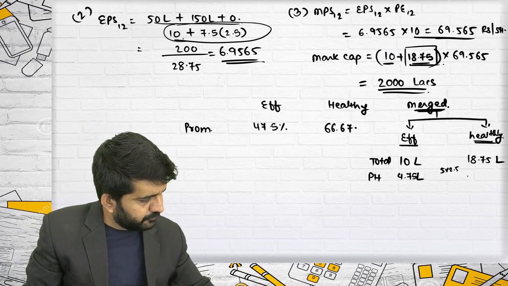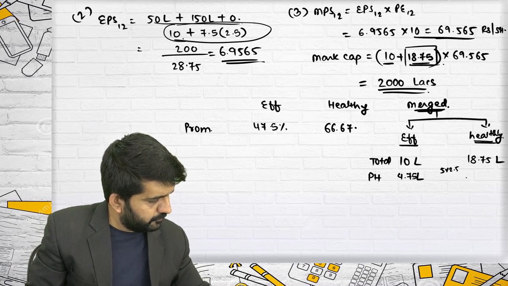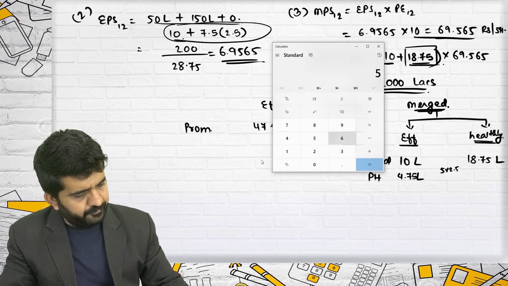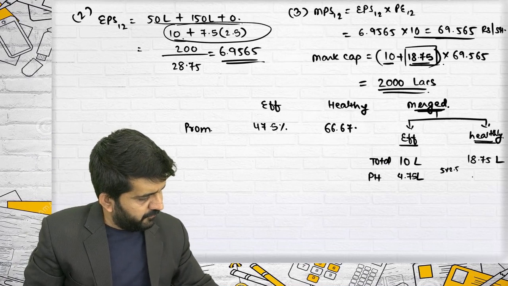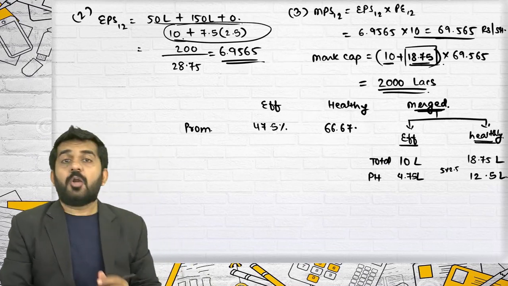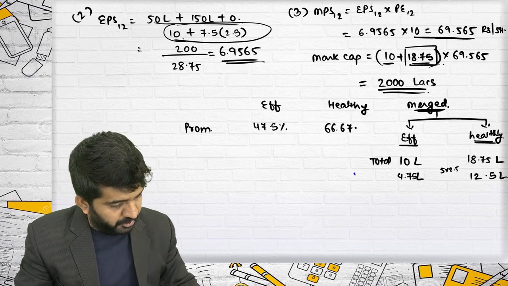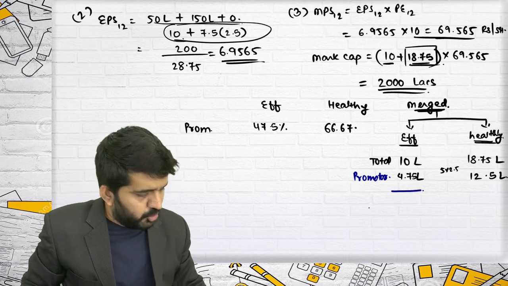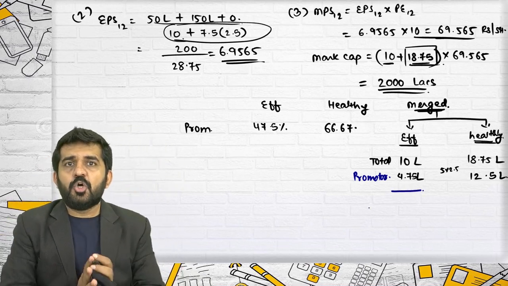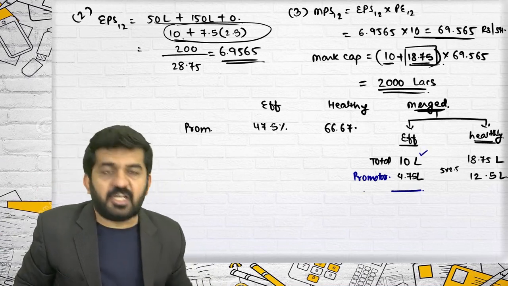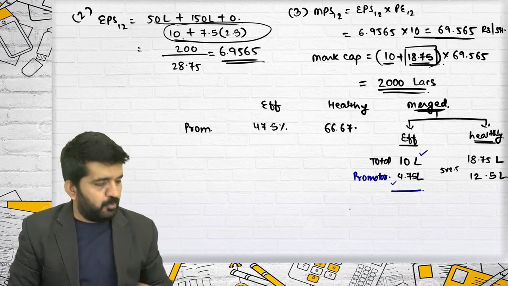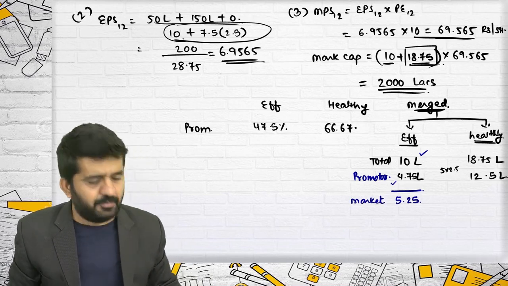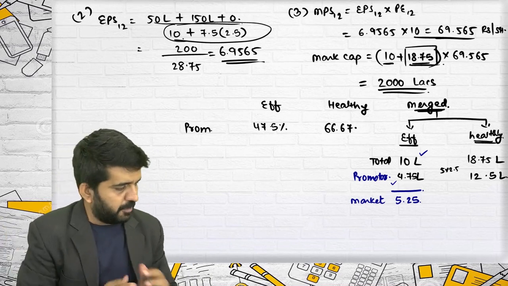5 into 2.5, it is 12.5. These are held by promoters. These are total. So, after merger also, from all the shares of Efficient Limited, this was held by promoters. So 5.25 was held by the market, that is, the general public. It was issued to the general public.